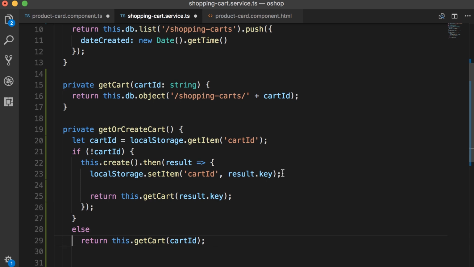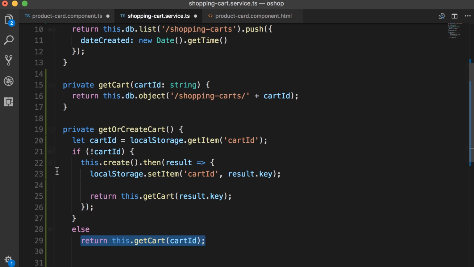So this is our implementation up to this point. But I'm not 100% happy with this structure because if we don't have a shopping cart ID, here we have to deal with this promise and call the then method. And you can see we have repeated this line in 2 places. So let me show you how we can improve this code and make it even more readable and maintainable. In TypeScript, we have a keyword called async. If you have any experience with C#, you know that in C# we have async and await. If you don't have any experience with C#, don't worry. I'm going to make it super simple.